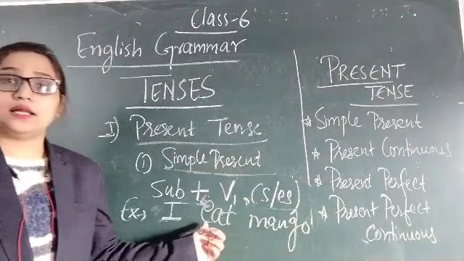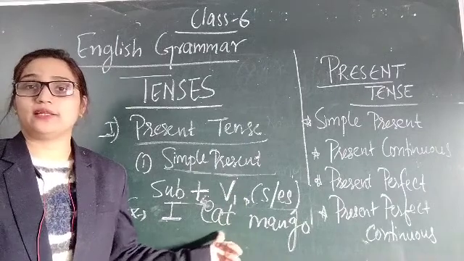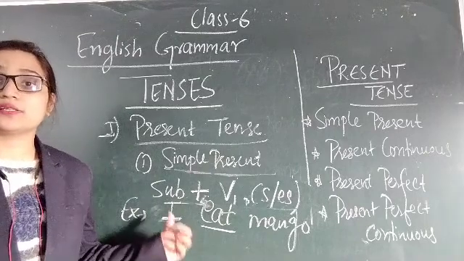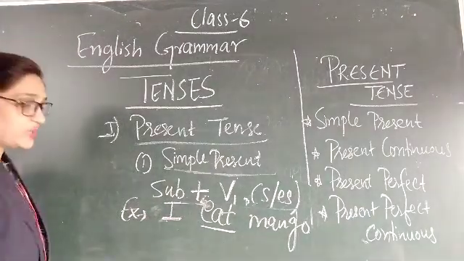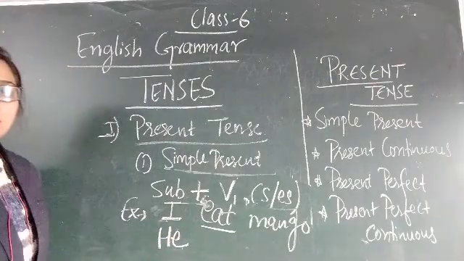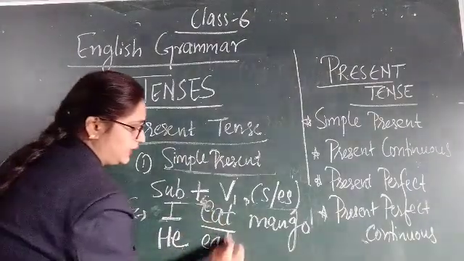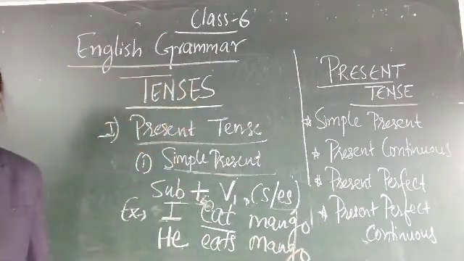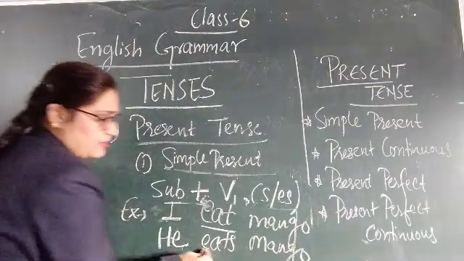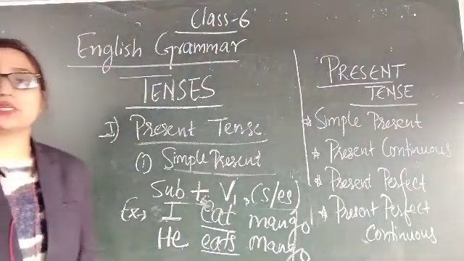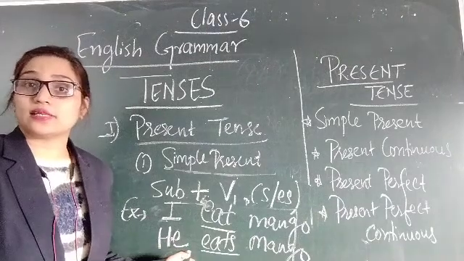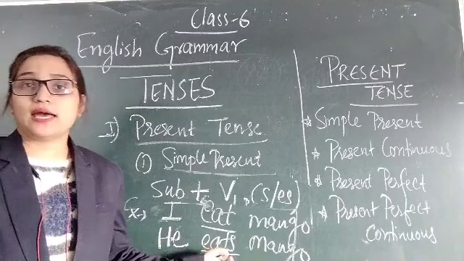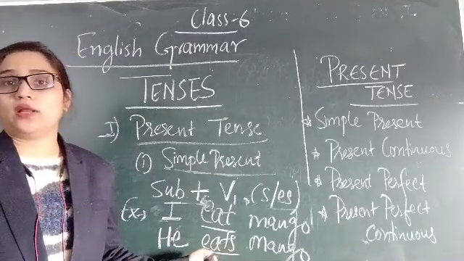Here we only write the verb's first form, that is why we have written eat, because here the subject is I. If the subject is he, then this will be eats: he eats mango. Why do we put S with eat? Because he is third person singular. With third person singular, we always have to add S or ES with the verb.